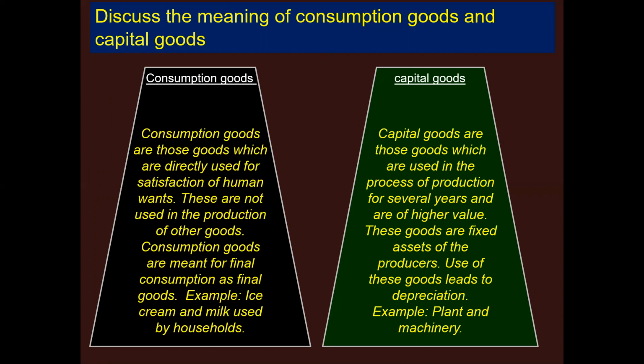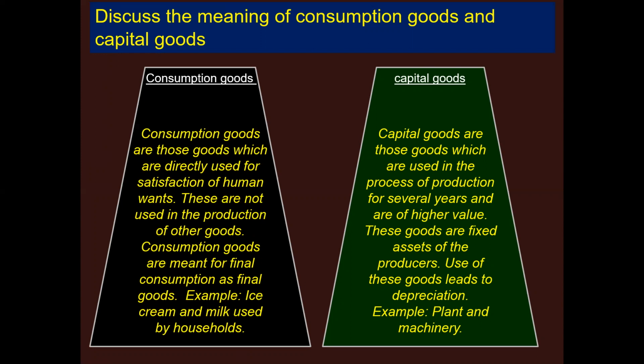Consumption goods are meant for final consumption as final goods, whereas capital goods are those goods which are used in the process of production for several years and are of higher value. These goods are fixed assets of the producers. Use of these goods leads to depreciation.